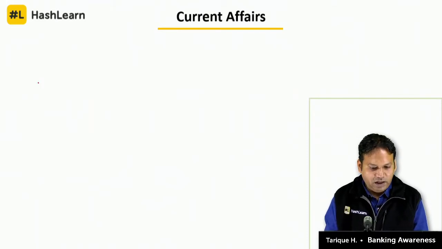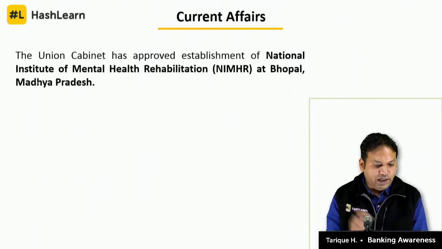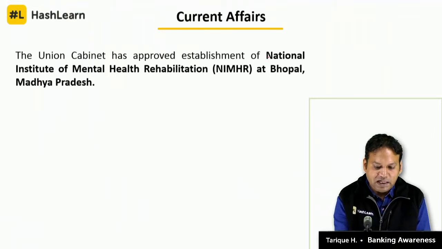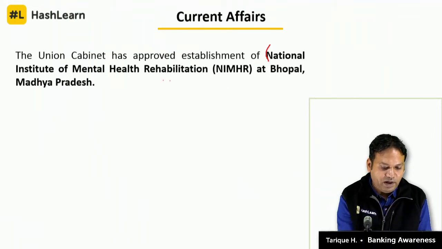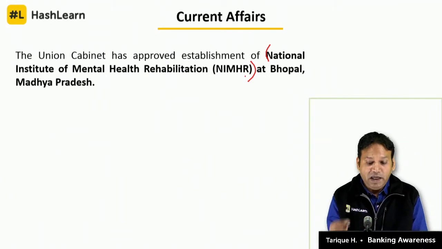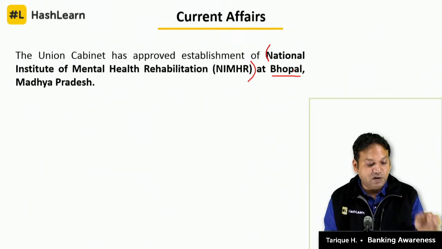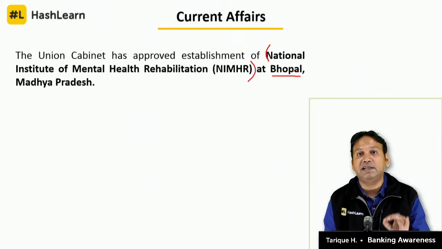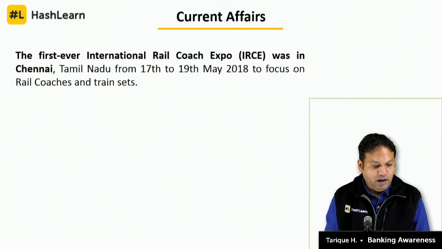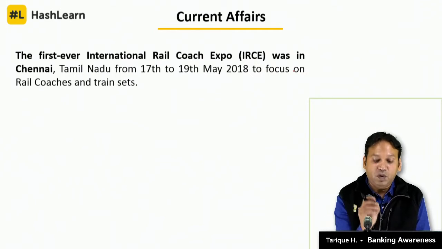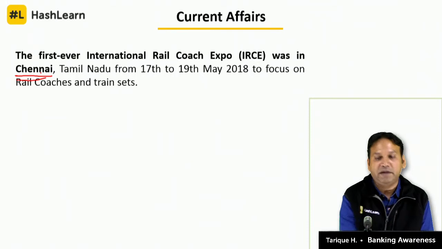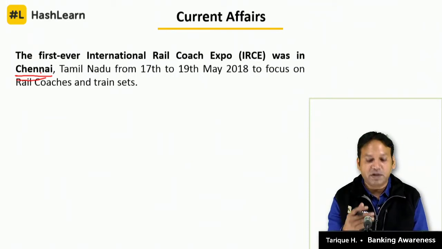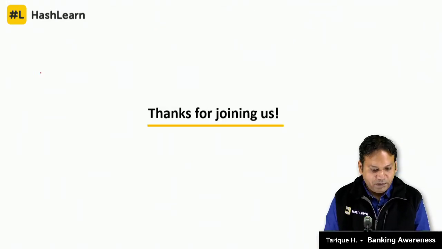Okay? All right. So next we'll see the Union Cabinet has approved establishment of National Institute of Mental Health Rehabilitation, first of its kind institute in India, in which place? In Bhopal. Where will the National Institute of Mental Health Rehabilitation be set up? Answer is Bhopal. The first ever international rail coach expo was in which place? In Chennai. The question can come as where it was organized, in Chennai.